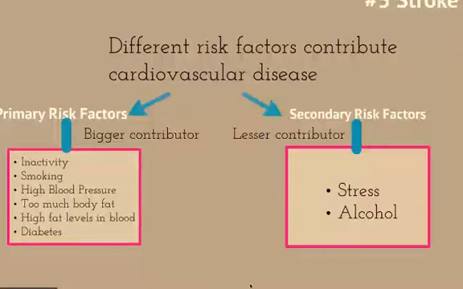People suffer from cardiovascular disease due to different risk factors. Primary risk factors and secondary risk factors. Primary risk factors, which will be the biggest contributor, are risk factors such as inactivity, smoking, high blood pressure, high fat levels in the blood, too much body fat, and diabetes. Secondary risk factors are lesser contributors. These include stress and alcohol.